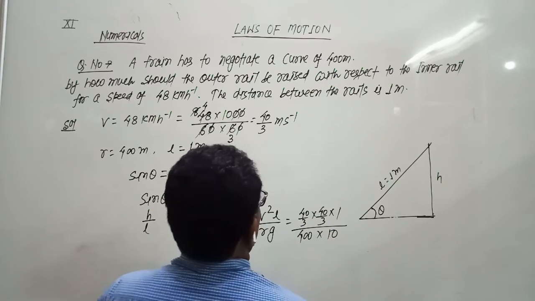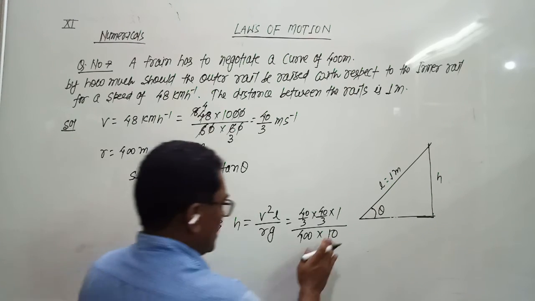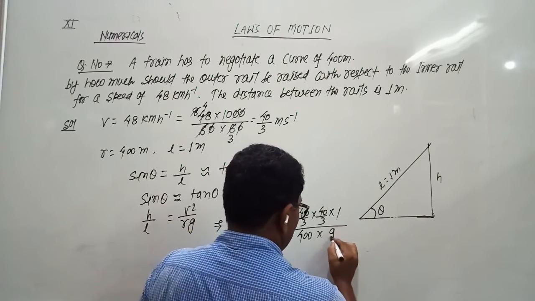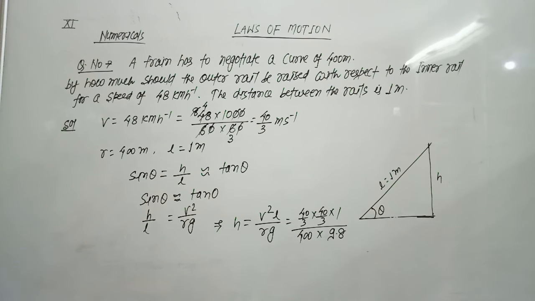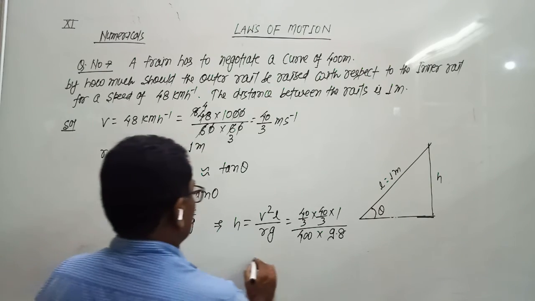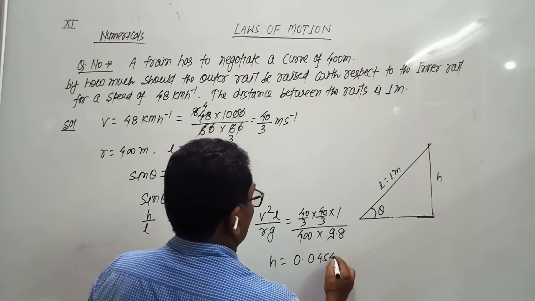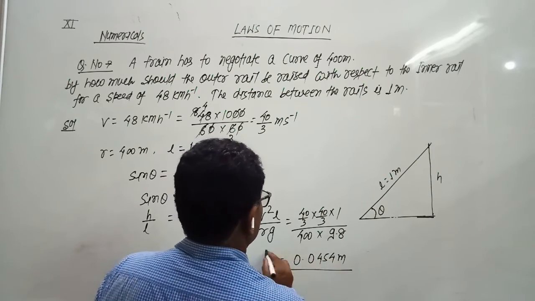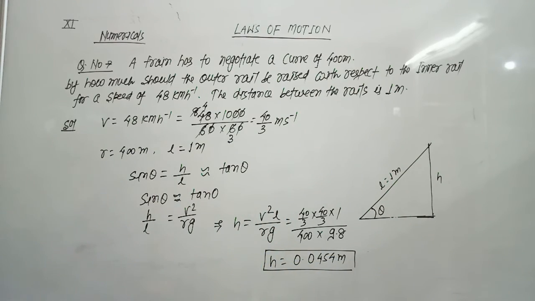The value of g is not given, so we'll take 9.8 meters per second squared, and after solving we get 0.0454. So h equals 0.0454 meters. This is the height by which the outer rail should be raised.